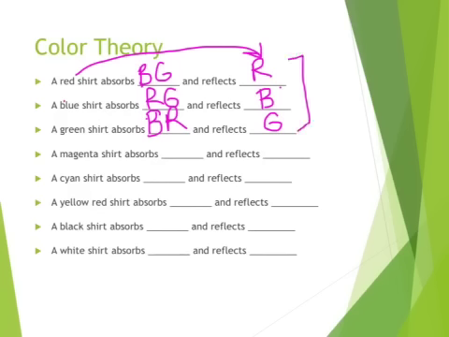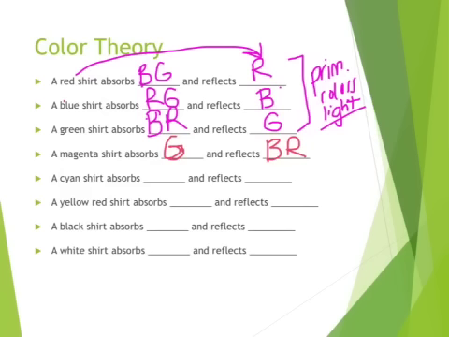These right here are the primary colors of light, not of pigment, of light. Okay, a magenta shirt, on the other hand, these are our secondary colors. So a magenta shirt is going to go ahead and absorb green, and therefore it reflects blue and red, which your eye interprets as magenta, because blue and red together will make the secondary color magenta.